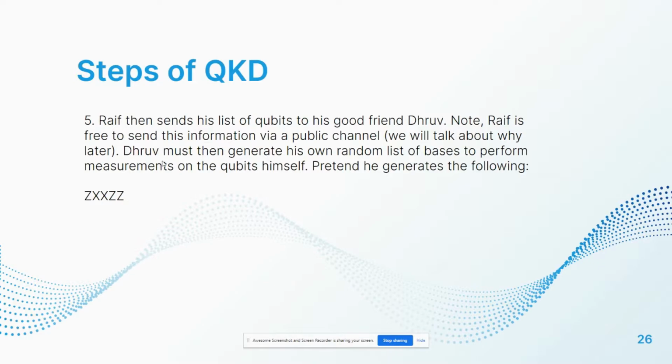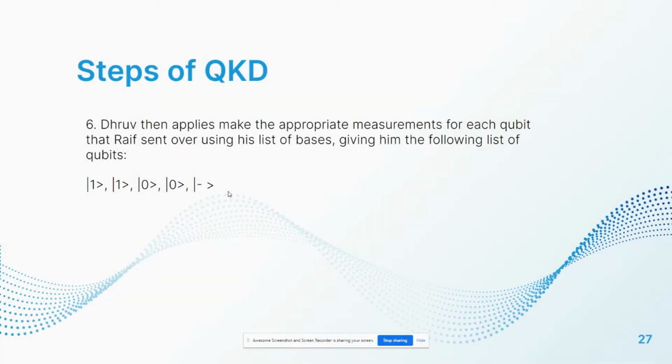But once Dhruv receives my qubits, he will then generate his own random list of bases and perform measurements on the qubits himself. So pretend he generates this list of bases. Then when he applies the appropriate measurements for each qubit, he gets this list of qubits. Now, bear in mind that he might have gotten another list that's equally as valid, because of the inherent randomness of quantum gates and the measurements you can get with them. Sometimes you'll get one state, sometimes you'll get another.